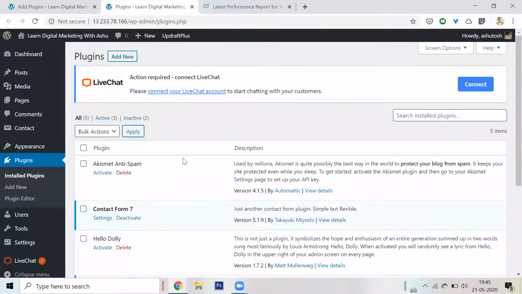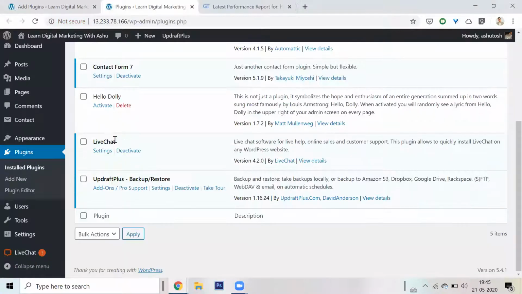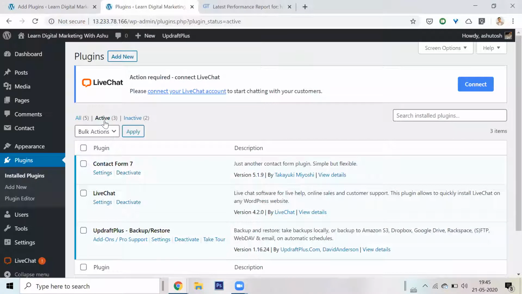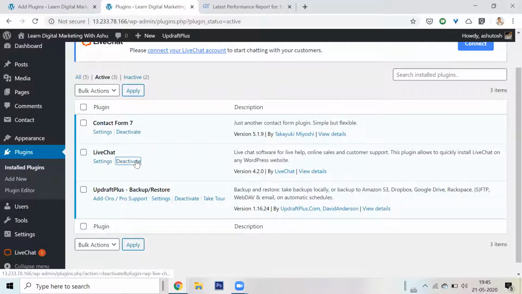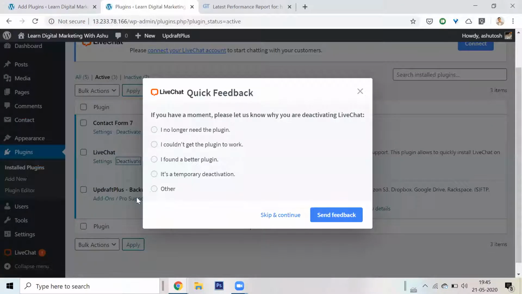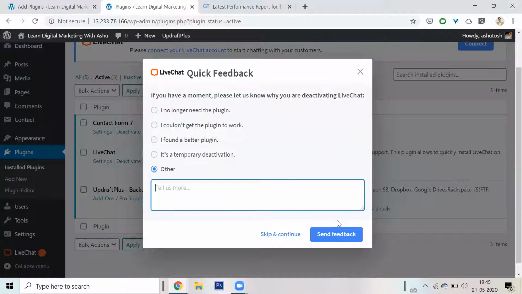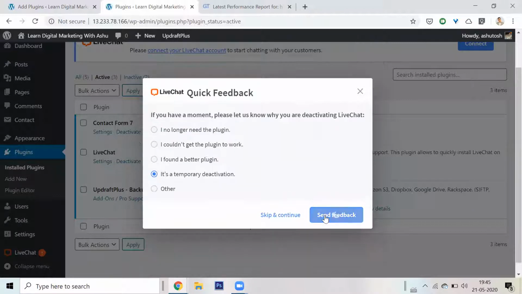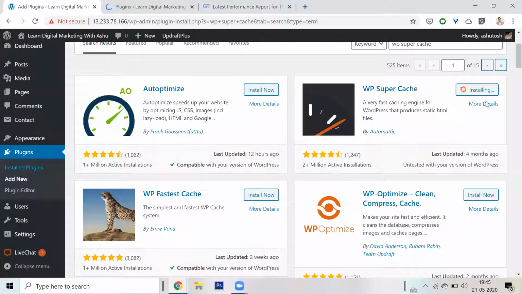Meanwhile, I'll go to my plugin section. Live chat is a plugin which is active right now, one of the active plugins that I have. I'll deactivate the plugin first. It's a temporary deactivation. And I want to delete this because there is no functionality for this plugin right now. I don't want to log into the plugin. Let it delete. And it's still installing.